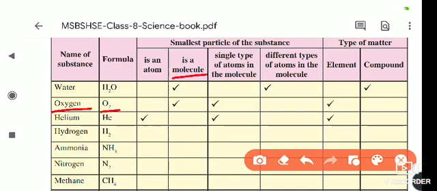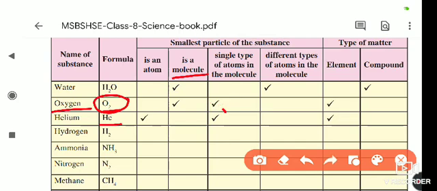It is a molecule. Suppose He is there, it is only one, so it is an atom. Here two are there, so it is a molecule. Single type of atom? Yes, because only O is present in the oxygen molecule. That's why here single type will get the tick mark. Next, different types of atoms?